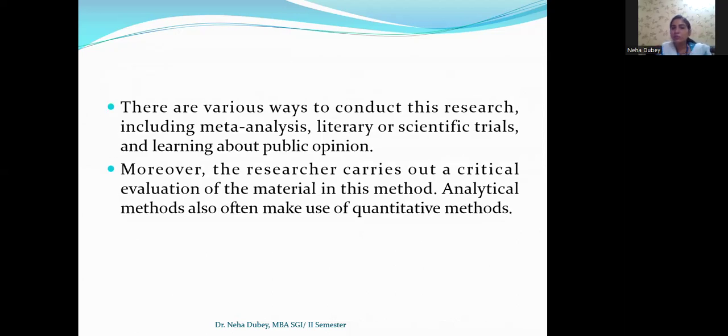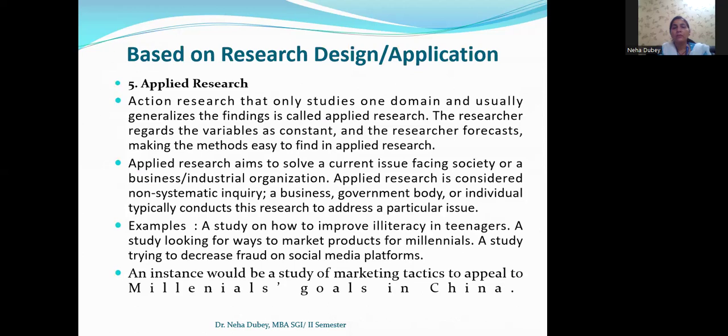There are various ways to conduct this research, including meta-analysis, literary or scientific trials, and learning more about public opinion. Moreover, the researcher carries out a critical evaluation of the material in this method, and this also often makes use of quantitative methods. Now, based on the research design, or we can say on an applications basis, that is applied research. Action research that only studies one domain and usually generalizes the findings is called applied research.